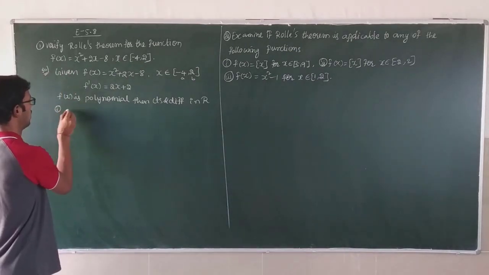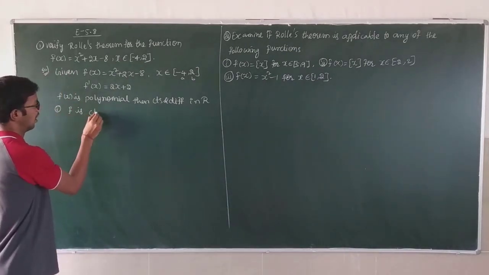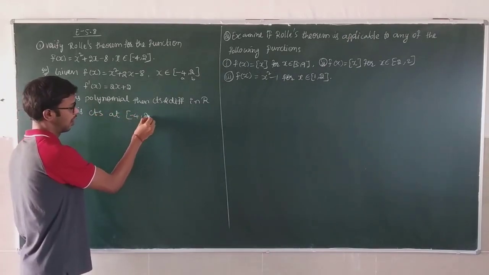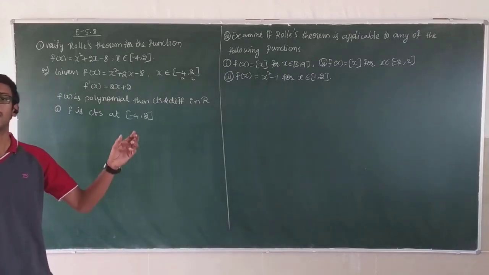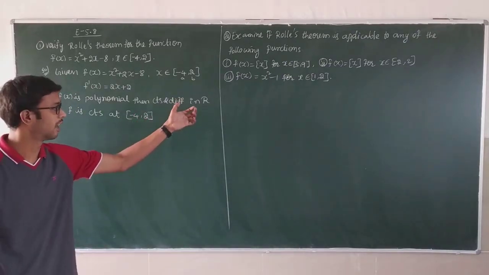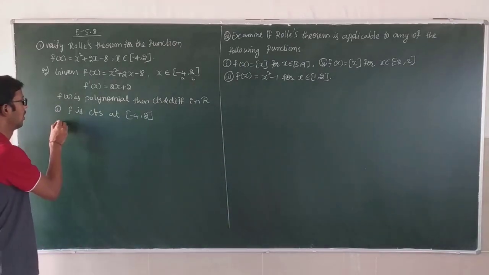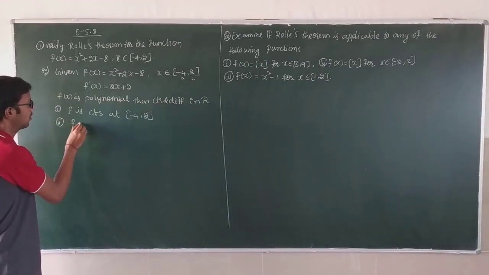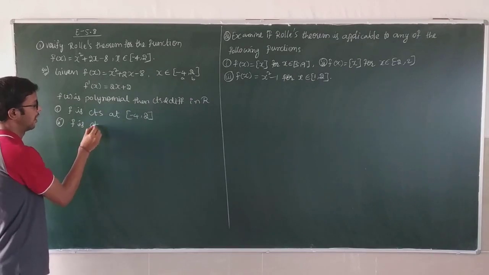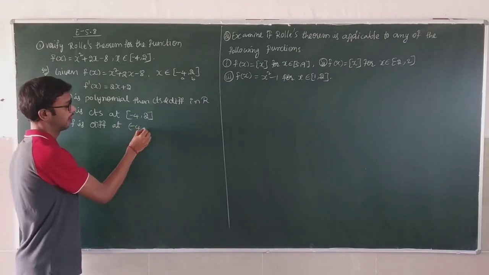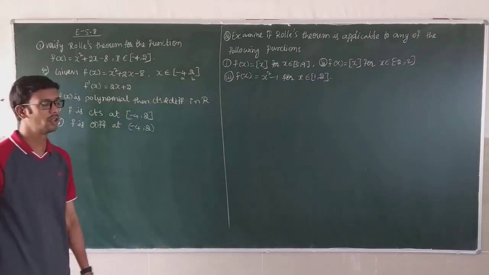So first condition, f is continuous on the closed interval minus 4 comma 2. Why? Because it is continuous at every real number. So that's why this is also continuous in this interval. Number 2, f is differentiable on the open interval minus 4 comma 2.